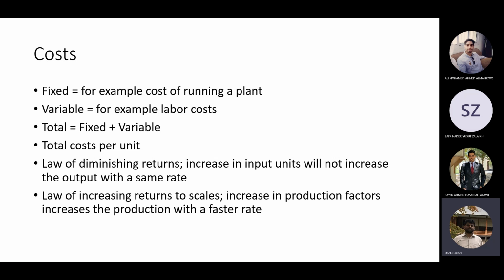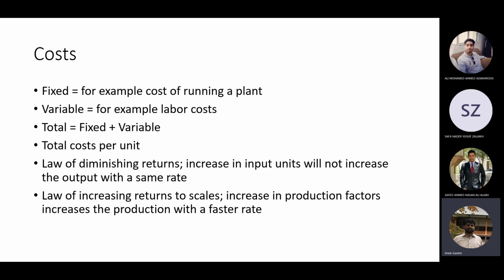So maybe you double your cost of production, but your output is not doubled. Maybe it increased by 70%, 30%. So this is the law of diminishing returns. The law of diminishing returns states that you may have a slightly lower increase in your output when you increase the production cost. So the return in output will not be the same as the increase in production cost. If you add cost by 100%, maybe you have a 20-30% increase in the output.